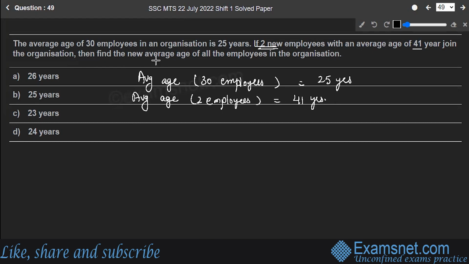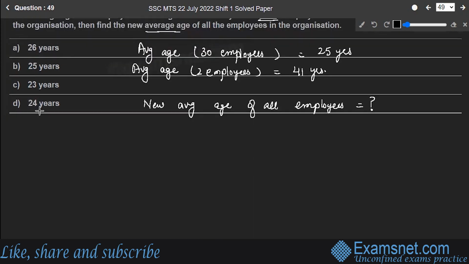Okay, what do you have to find out? New average age of all the employees. Okay, so here's the solution. Let's go. First of all, I'll find out the total age of 30 employees.